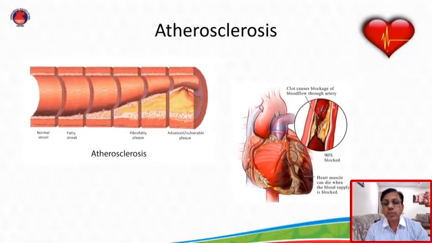Atherosclerosis is a disease of coronary arteries where the cholesterol or lipid is deposited in the inner wall of the coronary artery, and subsequently this cholesterol builds up gradually and a plaque is formed. When this plaque becomes complicated or ulcerated, a thrombus is formed and the coronary artery is blocked. It leads to oxygen and blood supply being deprived to the heart, and the heart muscle gets damaged and becomes dead. Subsequently, this leads to the heart attack.